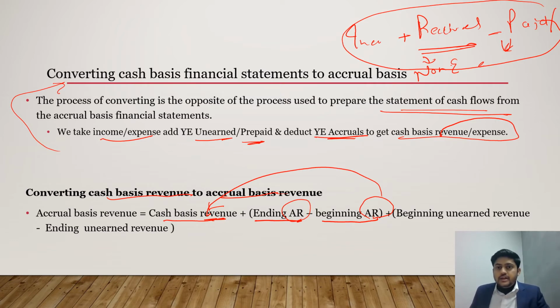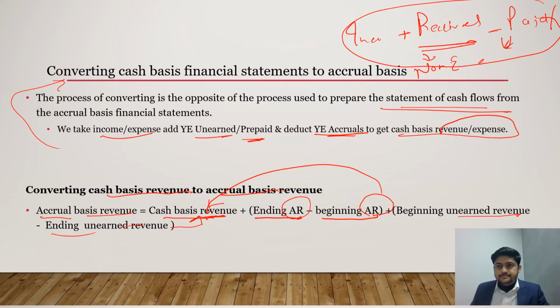Then beginning unearned revenue. So beginning unearned revenue is added because there was some revenue which was received in the previous year but was earned in this year, so we will have to add this. And ending unearned revenue means something you received in this year but it is not earned yet, so you will deduct it from cash basis to bring it down to accrual basis of revenue, right? We'll do a question on this.